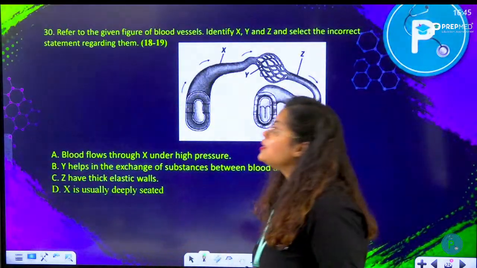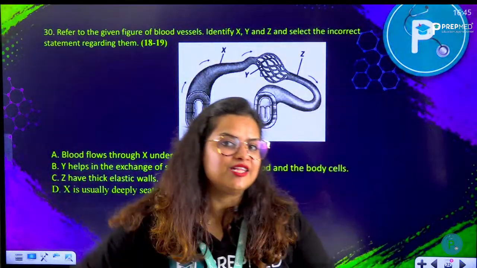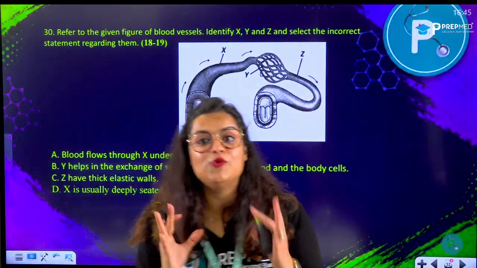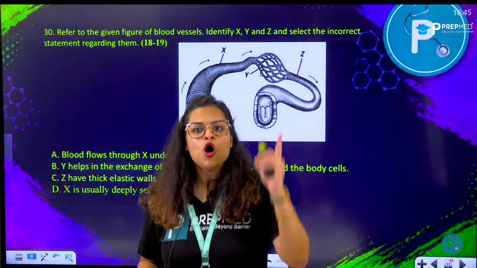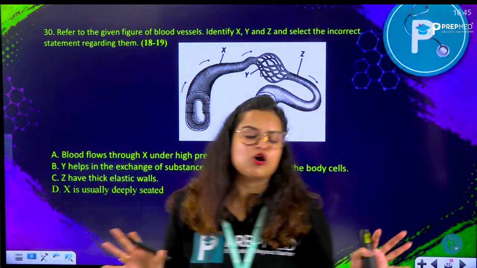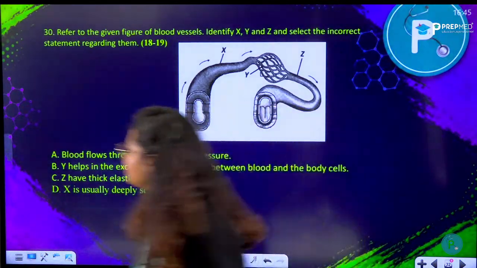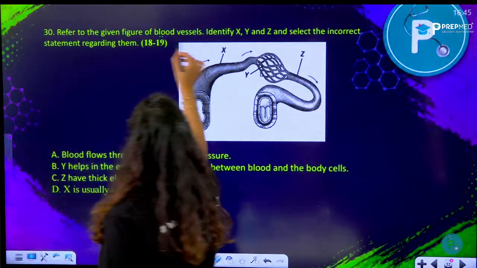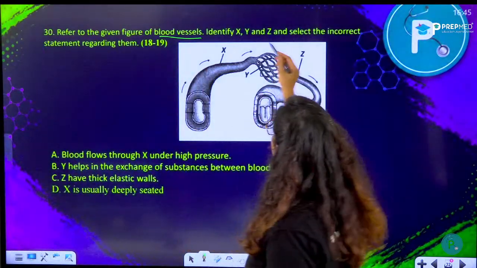Moving on to the last question for today, because this is a marathon and I'm going to bring more and more questions for you from Olympiad PYQs and some most expected questions of the Olympiad examinations. Refer to the given figure of blood vessel, identify X, Y and Z.